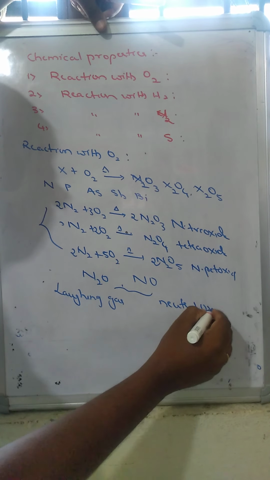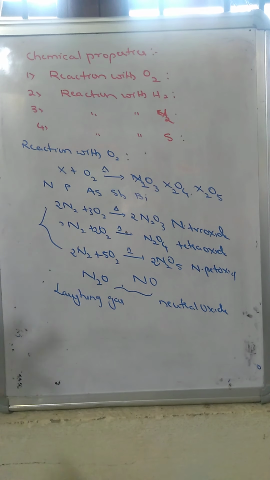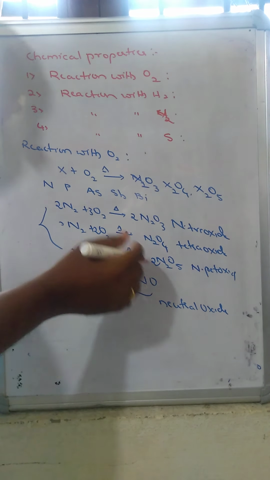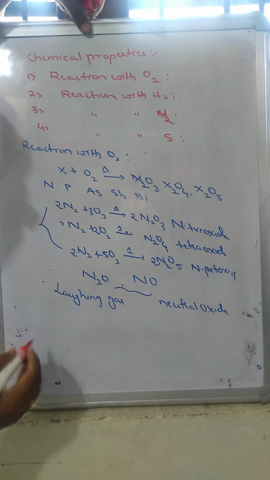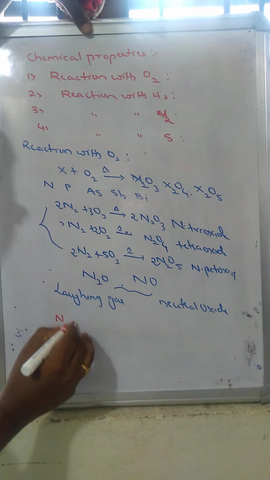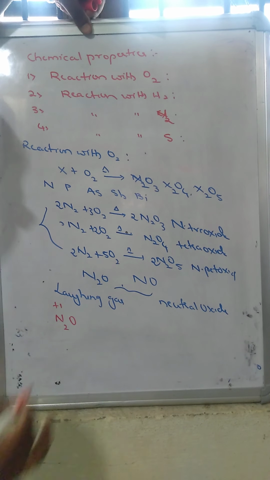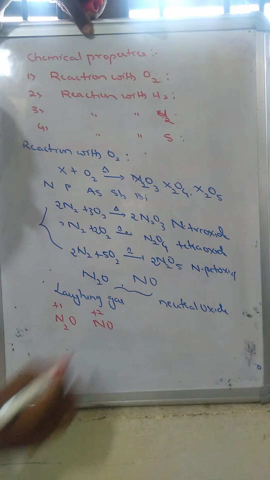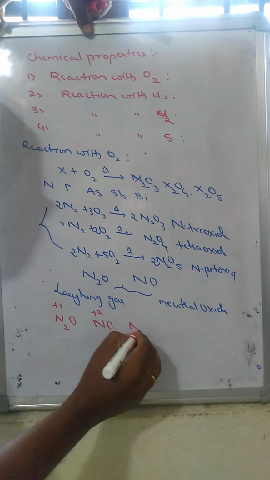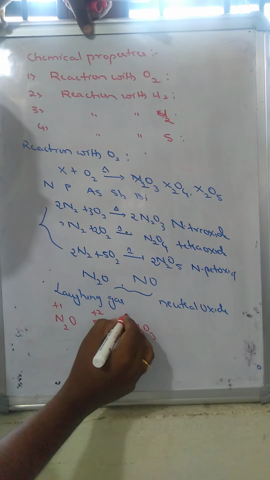Now the oxidation states: in N2O, the nitrogen oxidation state is +1, whereas in NO, it is +2, whereas in N2O3, nitrogen oxidation